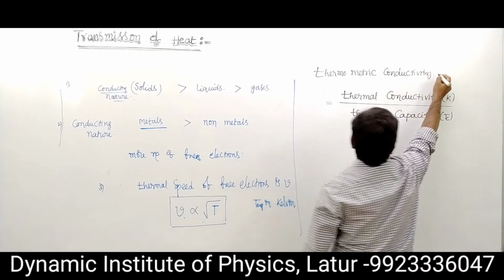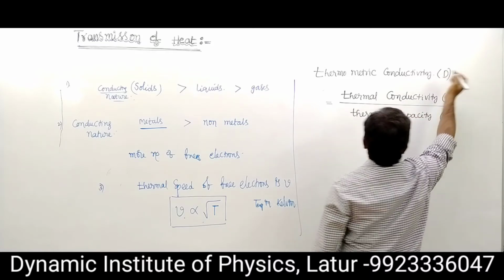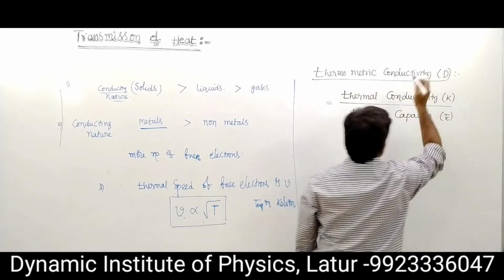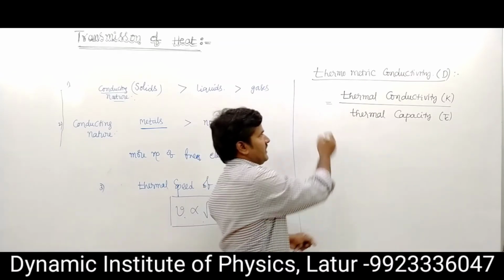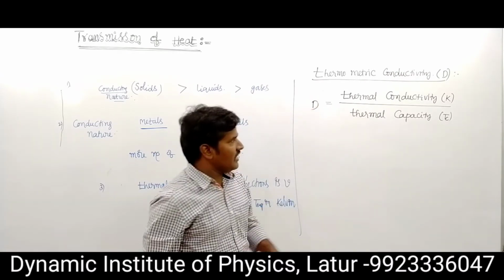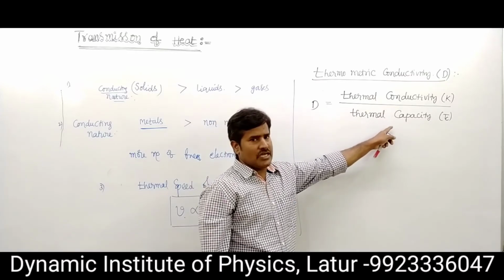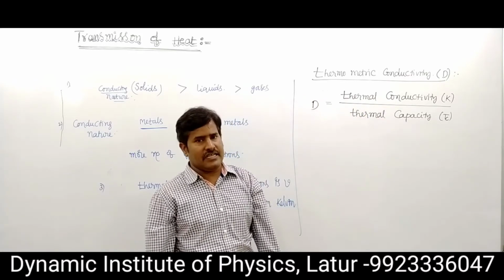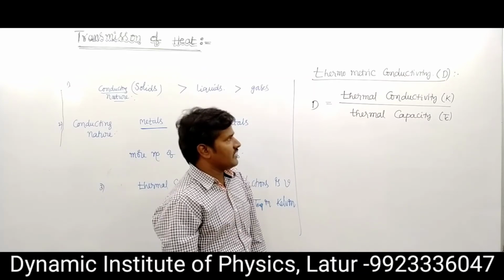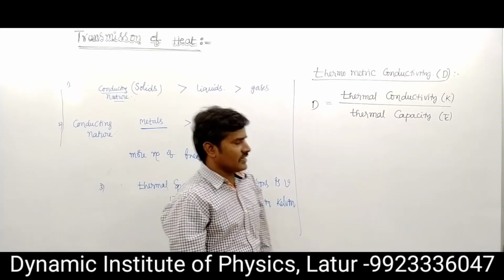Thermometric conductivity is defined as the ratio of the thermal conductivity of a material and the thermal capacity of the same material. It is indicated by D.